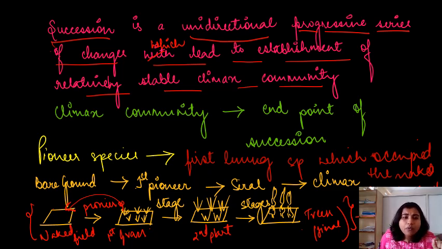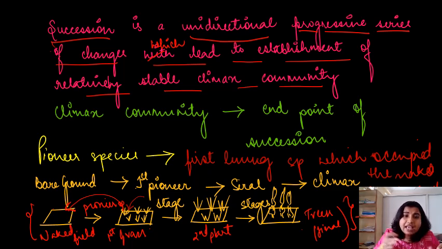So the first plants or first living organisms which occupy this field, we call it pioneer species, right?